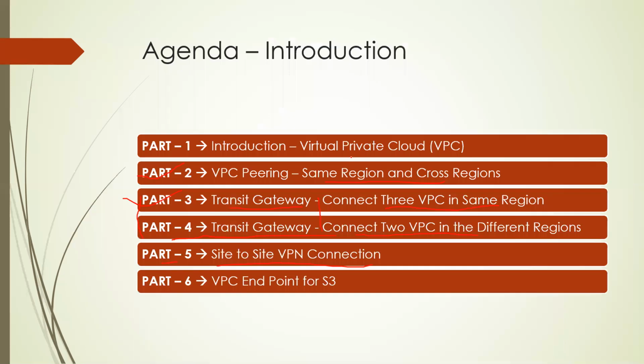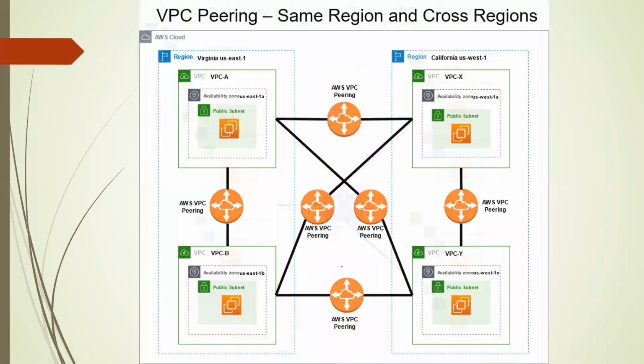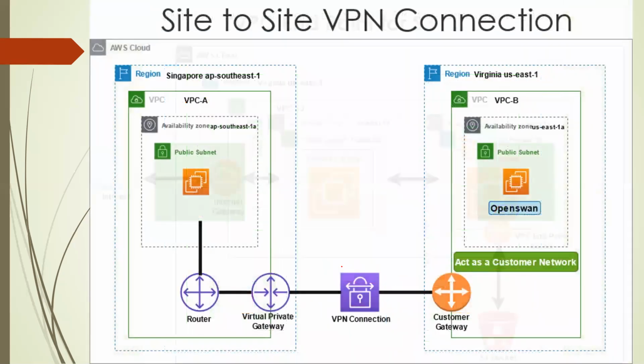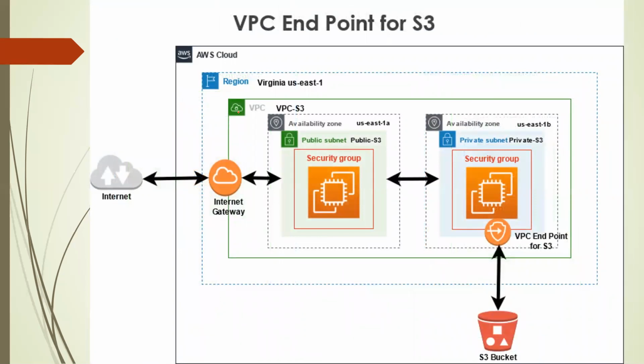And in the last, we will discuss the VPC endpoint, and we will take the example of S3. Multiple endpoints are available for the VPC, but in this POC we will cover only S3. So what we will do here: you can see we will take one region, US East 1, and create one VPC, and we will use two availability zones, US East 1A for the public subnet and US East 1B for the private subnet.